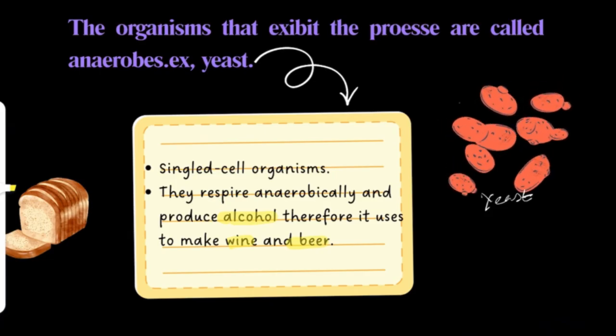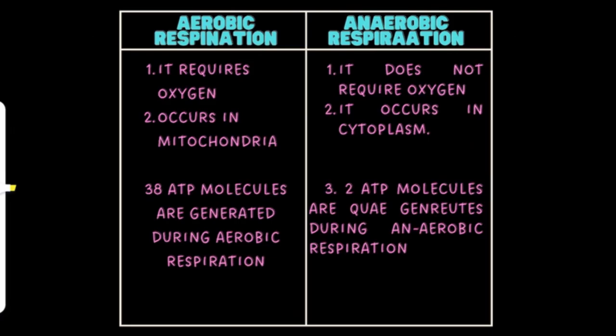Okay. Now, the most important topic of this chapter is the difference of aerobic and anaerobic respiration. ये question बहुत बार एग्जाम में आप लोगों को दिया जाता है, so please do read this very carefully. Okay, so in case of anaerobic respiration, it does not require oxygen, but in case of aerobic respiration, it requires oxygen. Okay. Now, aerobic respiration occurs in mitochondria. Now, mitochondria is a cell organelle which is present within the cell.